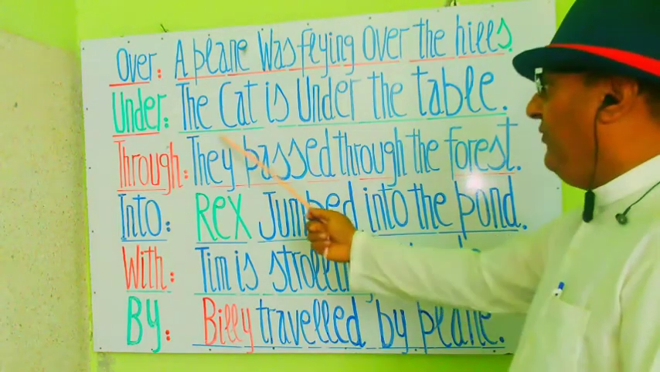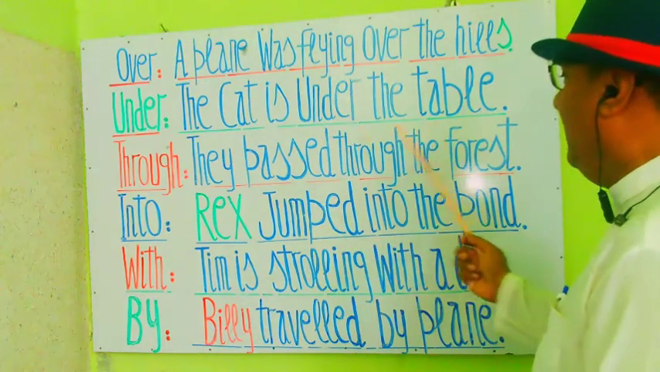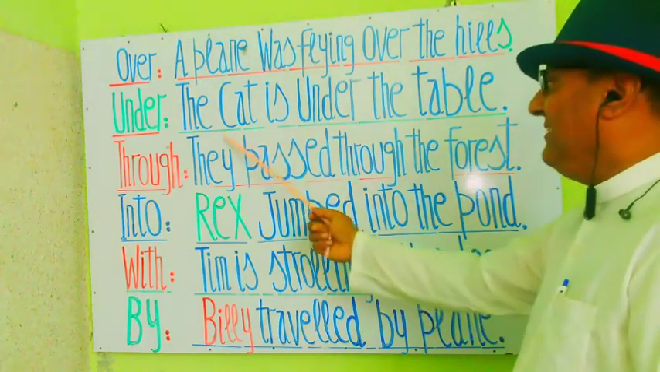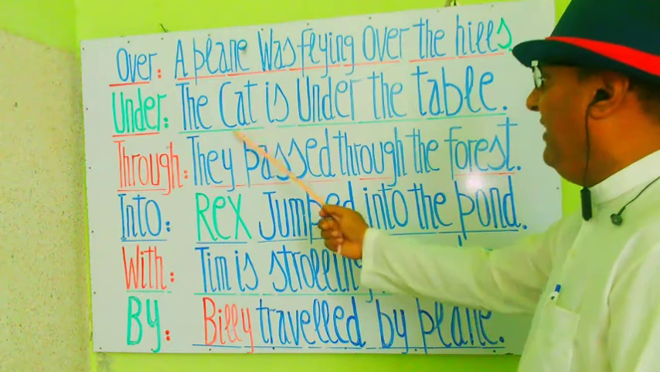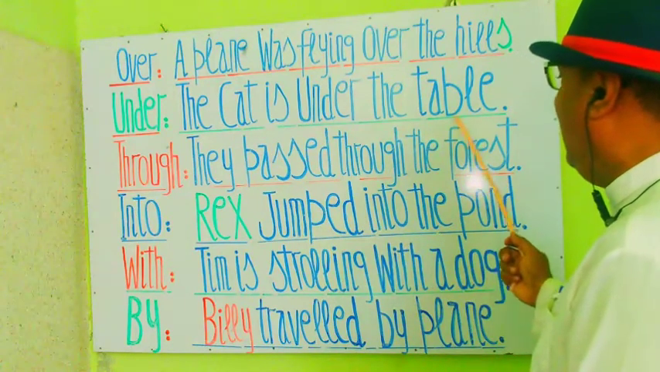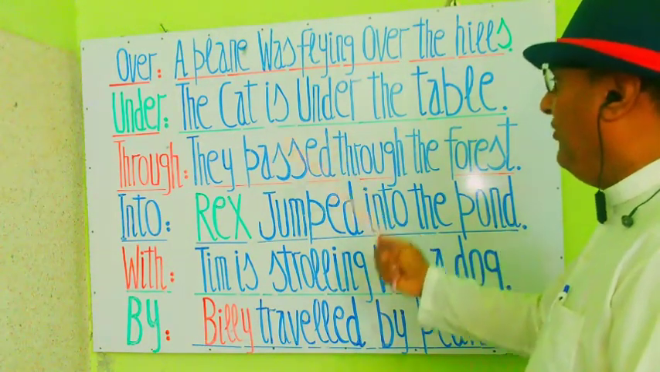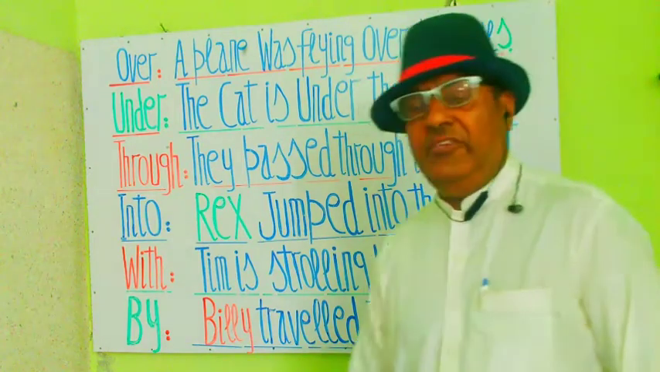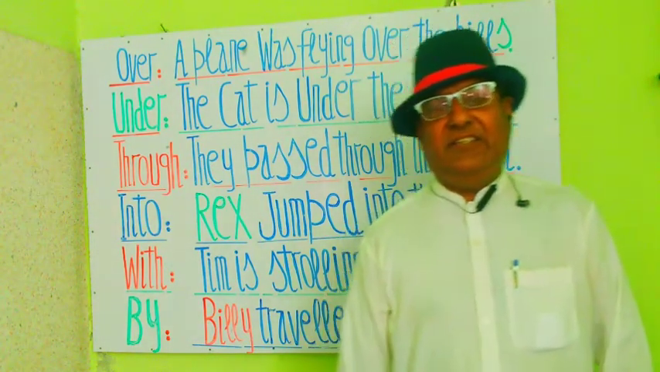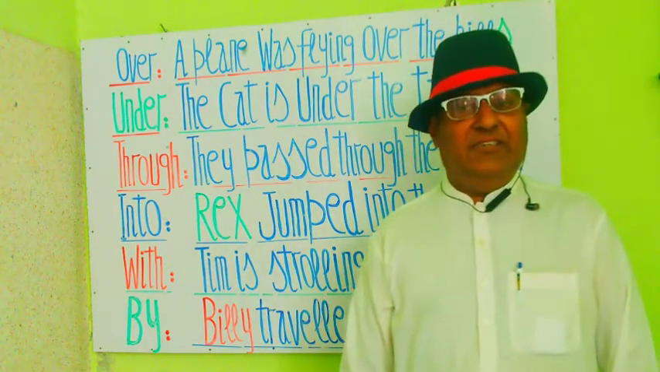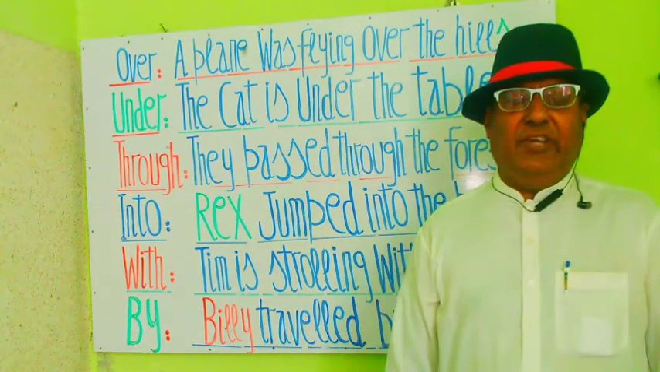And the relation between cat and the table is shown by under. In this sentence, the relation between cat and the table is shown by under. So under is the preposition. Here see my students, the cat is under the table. बिल्ली मेज के नीचे है।